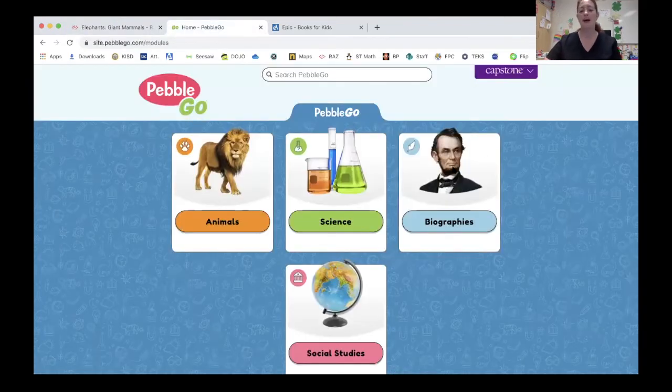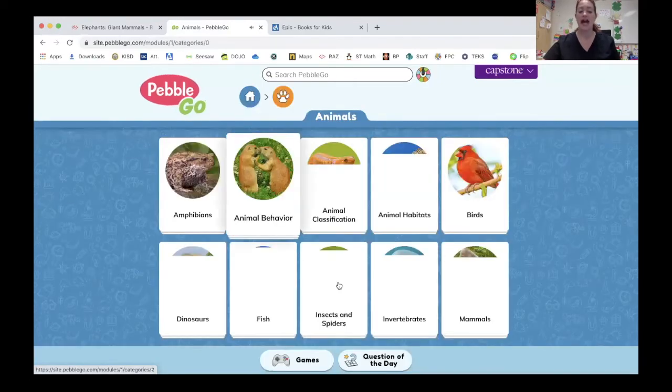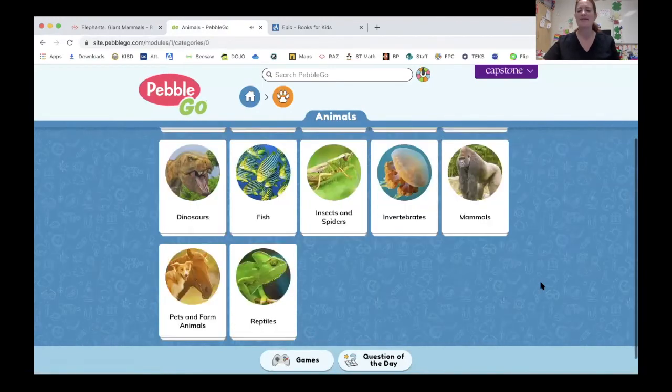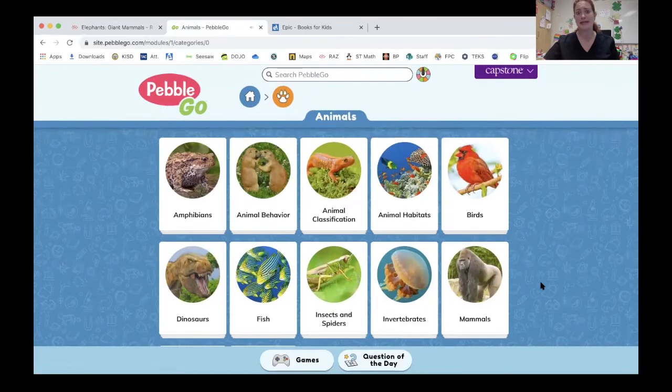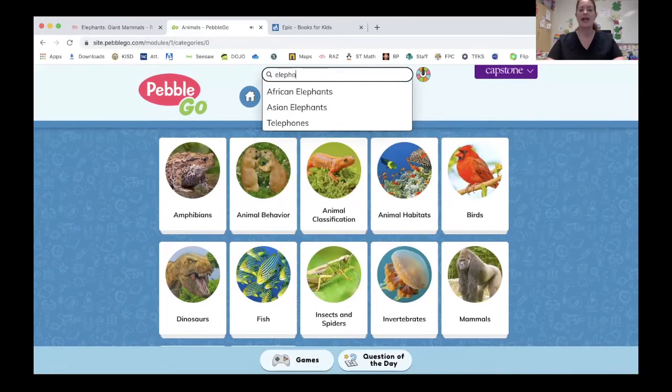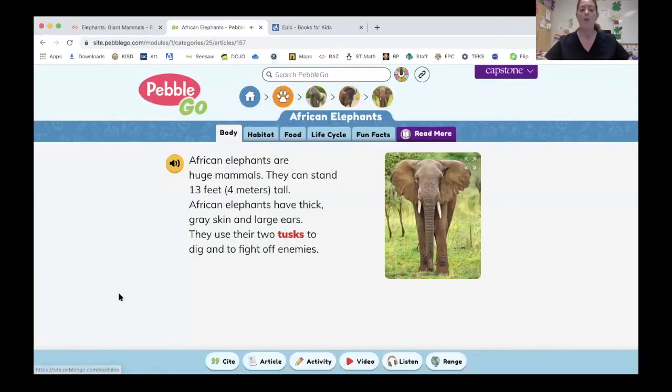When you log into PebbleGo, this is what it looks like. I can click on the Animals tab, but sometimes I might not know exactly which button to click next. There's a search bar, and I can just type in elephants. You might need a grown-up to help you. African elephants, Asian elephants. Oh, we're learning about African elephants. I'm going to click it, and wow, look at all of this information.